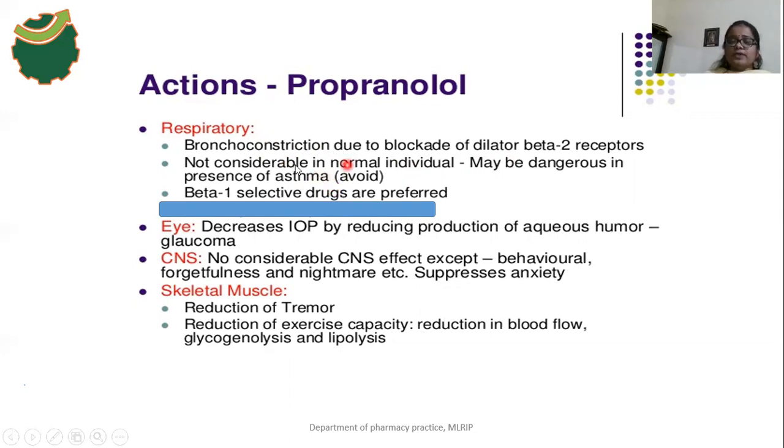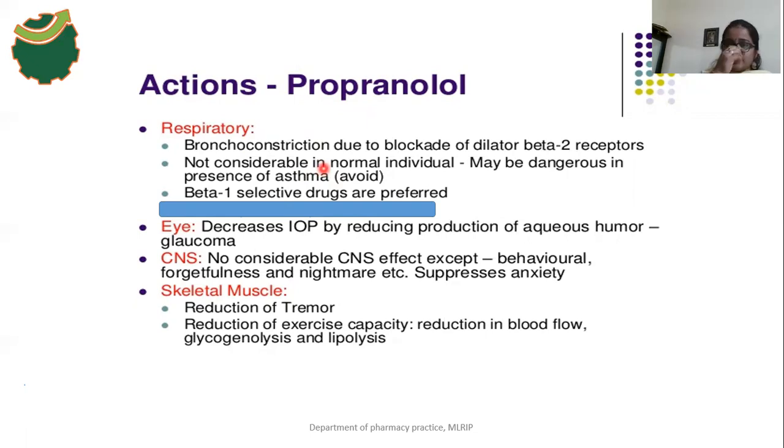Why? Because in asthma there is bronchoconstriction. The person suffering with asthma already has the constriction effect present. In that case, propranolol should be avoided, because propranolol also causes a bronchoconstriction effect. So propranolol should be avoided in asthma patients.